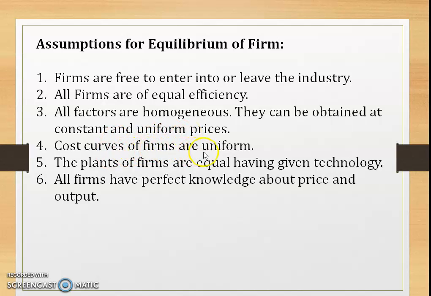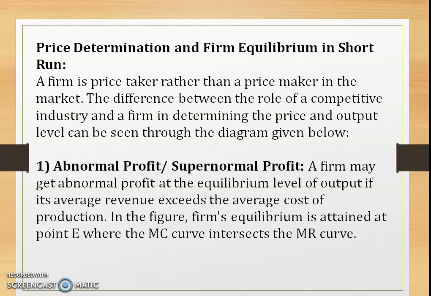The cost curves of firms are uniform. The plants of firms are equal, having the given technology. So there is no change in technology; the technology remains unchanged. All firms have perfect knowledge about price and output. So these are a few assumptions before we proceed to the short-run equilibrium of a firm under perfect competition.